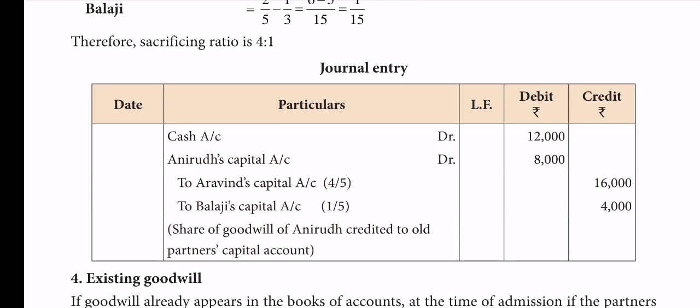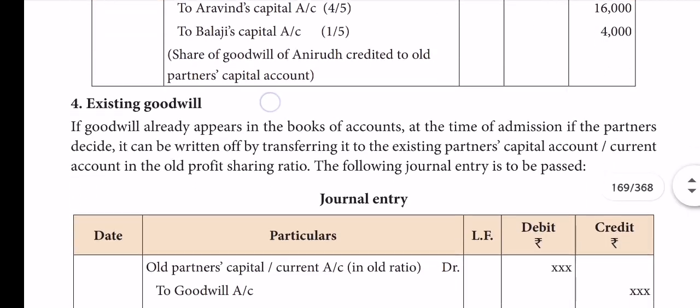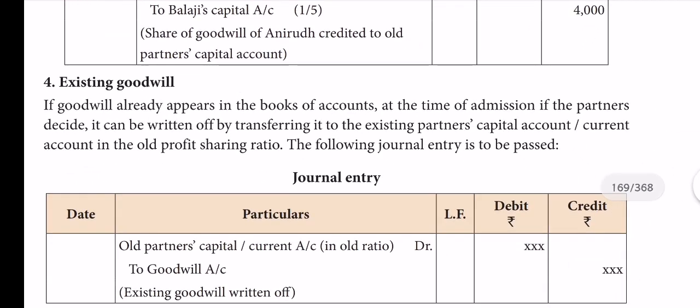That's all. Third case. So the second case is when the new partner does not bring cash as his share of goodwill, and the third one is partly he brought cash for his share of goodwill and the second part he was not able to bring, combining both. Over. Now we are stepping to the final treatment of goodwill.